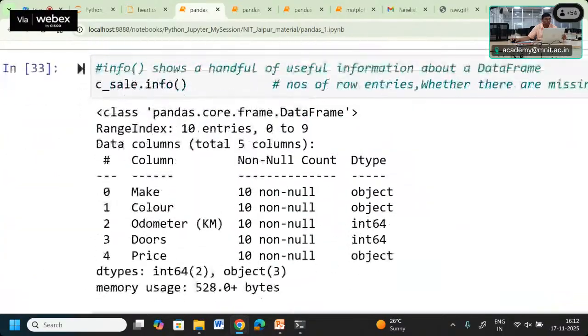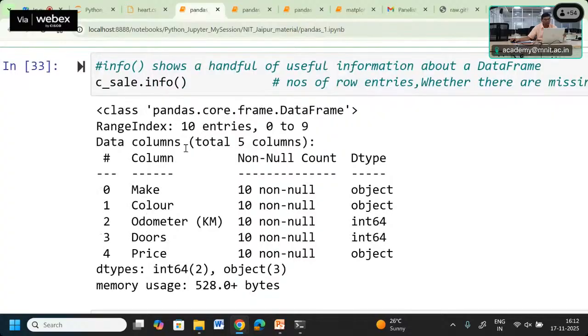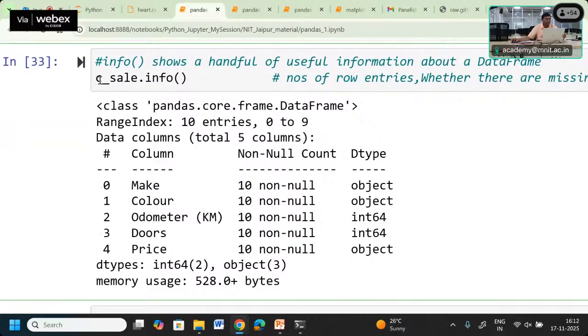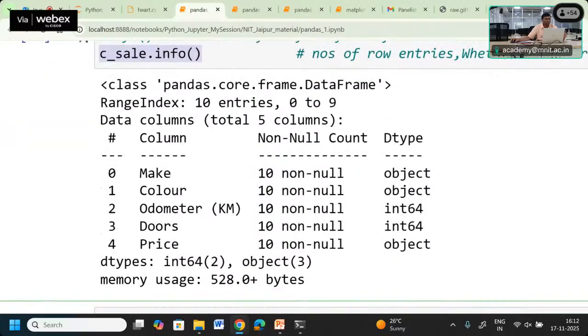If you want to know much more information about the data frame, such as how many rows or entries there are, and whether some values are missing in the data frame, we can use dot info. This dot info gives you the range index.